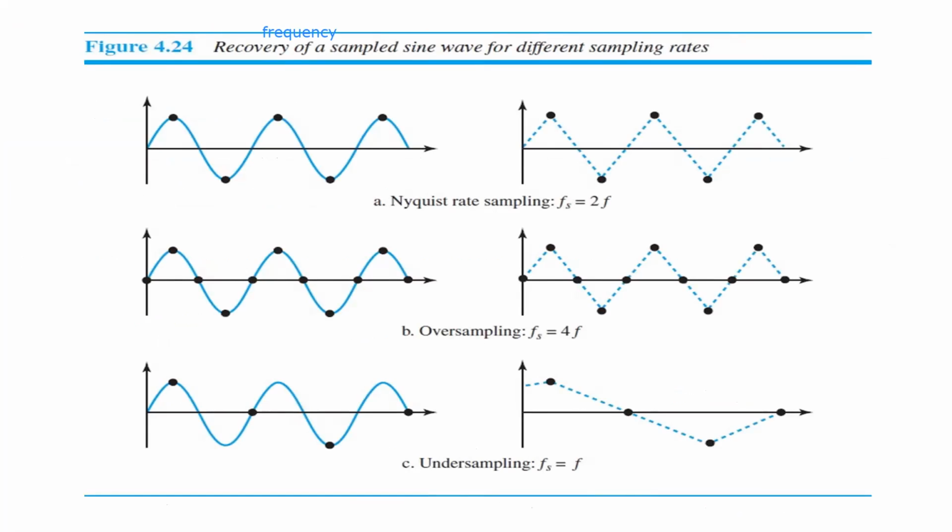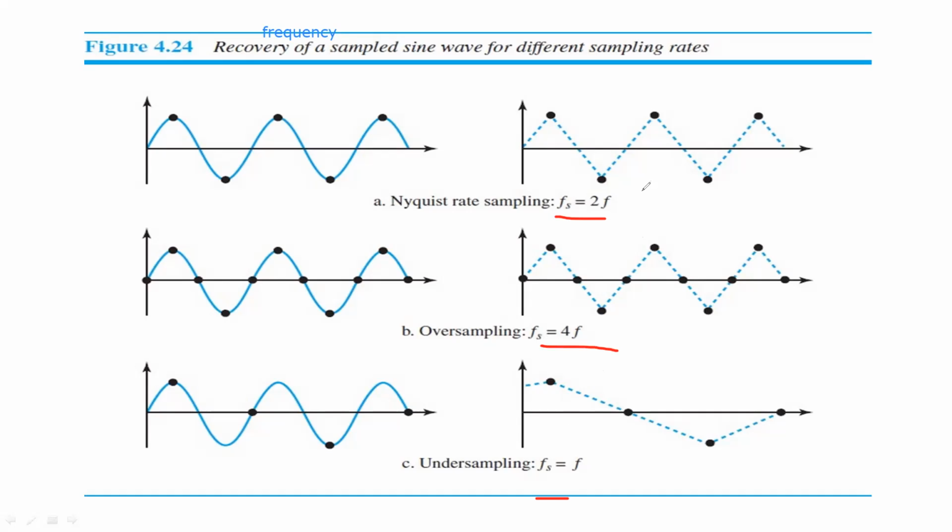Here we have the recovery of a sampled sine wave under different considerations. Let's take an example, which is an illustrative example of the Nyquist theorem. Here we have a simple sine wave with three different sampling rates: 2f, 4f, as well as f. Here 2f is what the Nyquist theorem says.